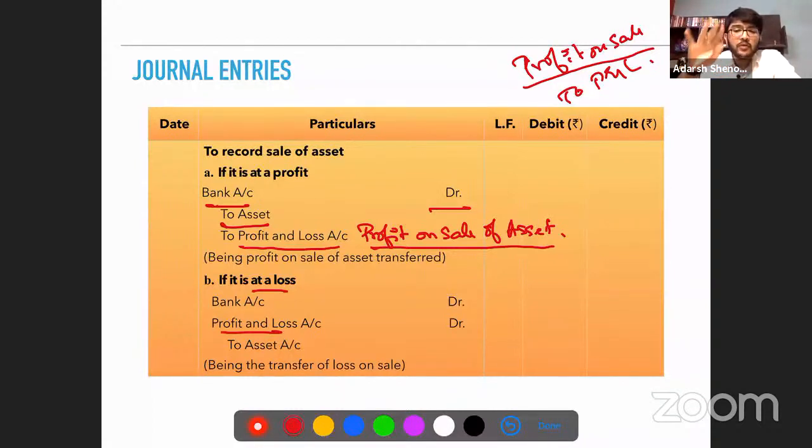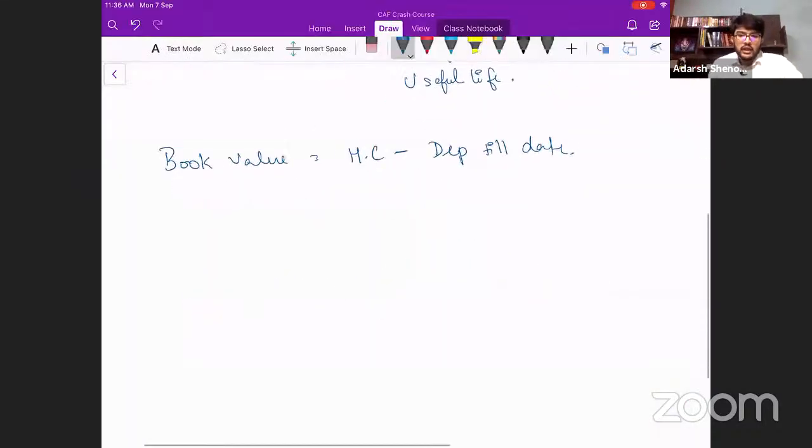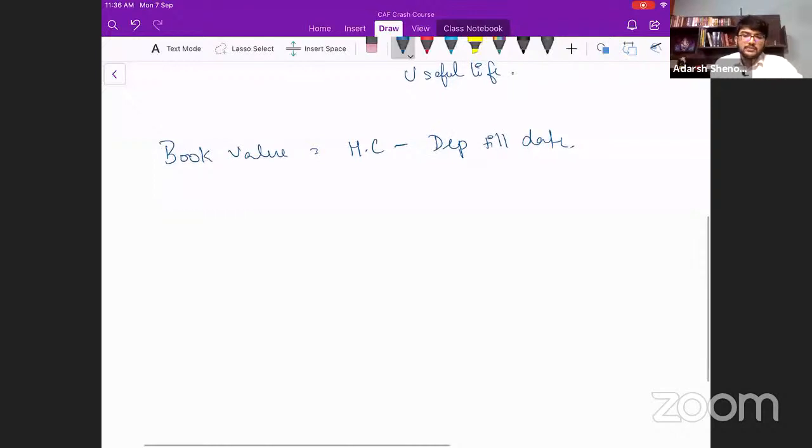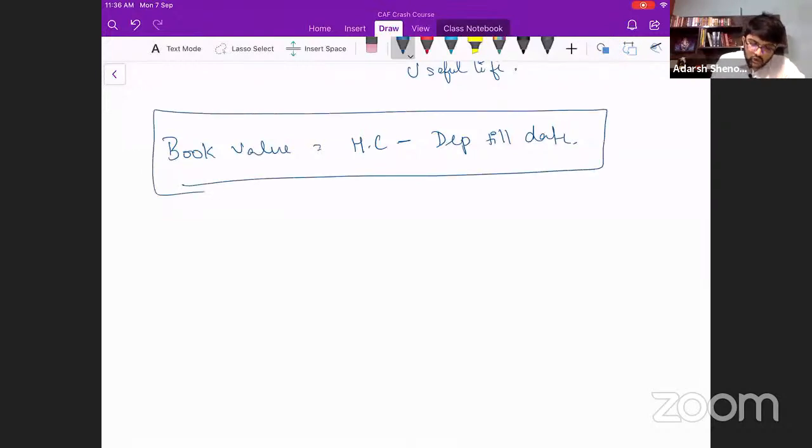How do we calculate profit or loss on sale in accounting books? Every asset has some value as per the books, right? What is that value called? It is called book value.